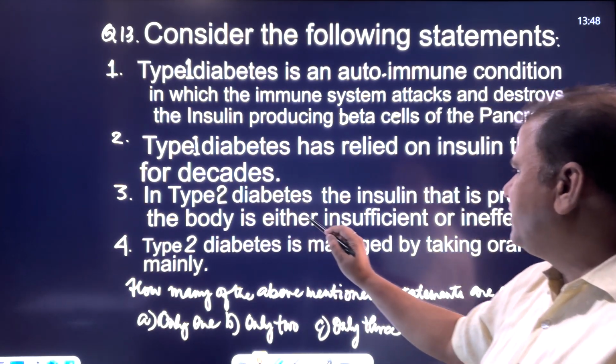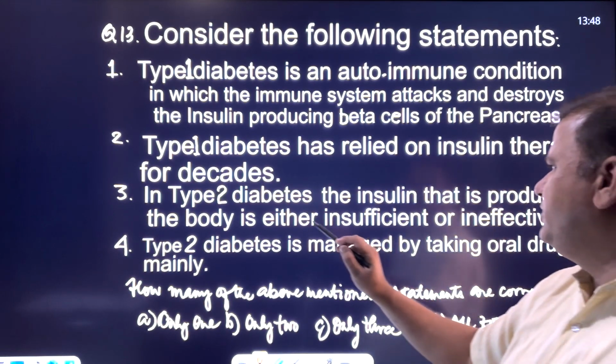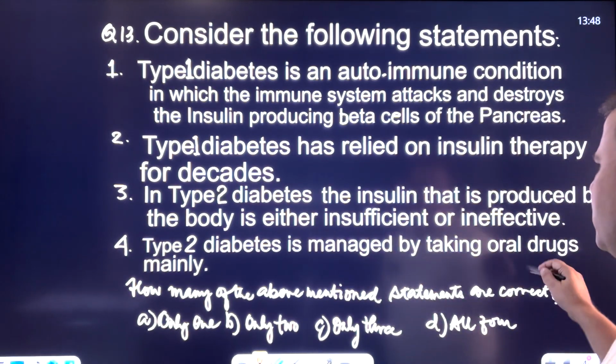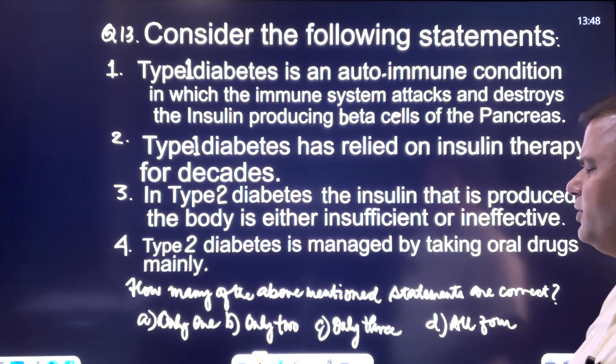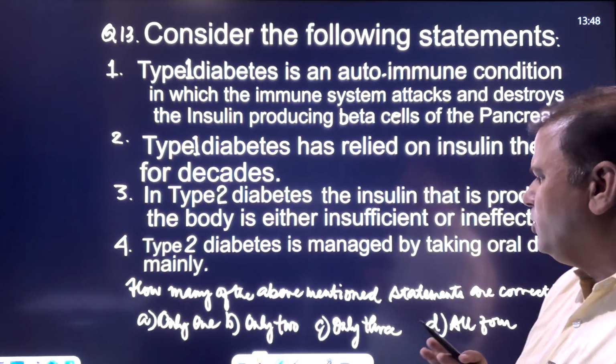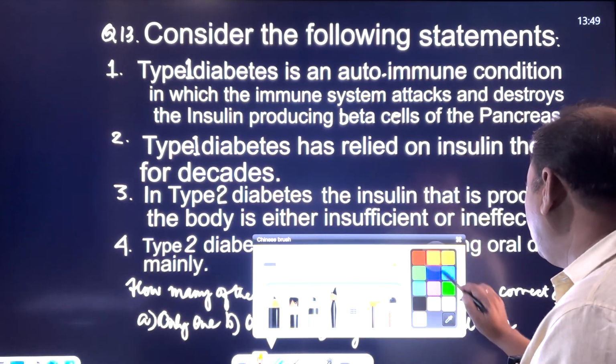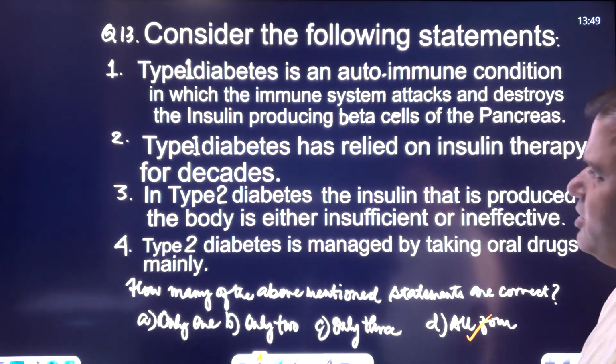In type 2 diabetes, the insulin that is produced by the body is either insufficient or ineffective. That's also true. And type 2 diabetes is managed by taking oral drugs mainly. So all the four statements mentioned here are correct.